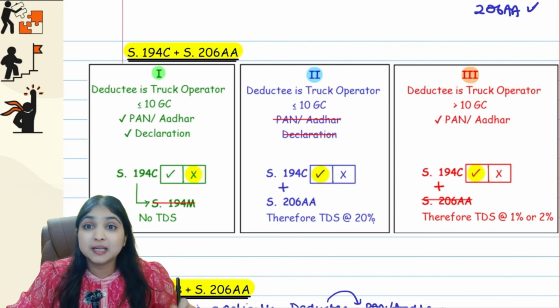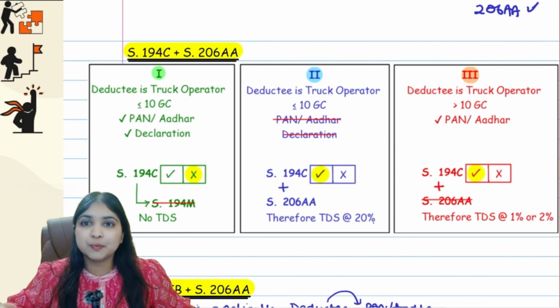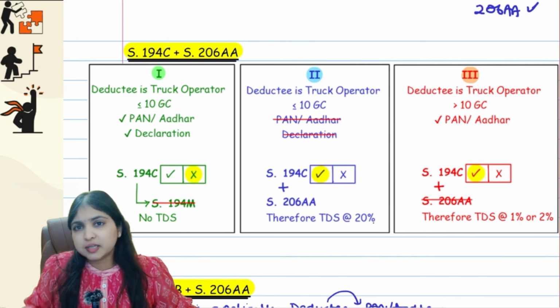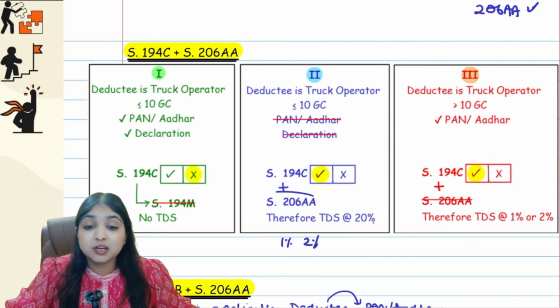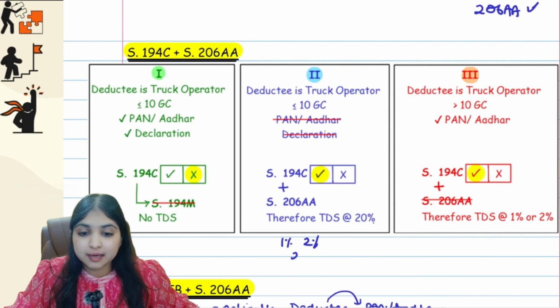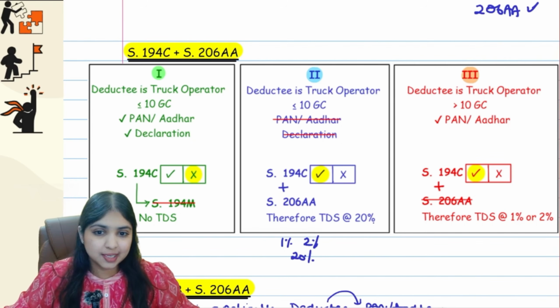So therefore, what will the TDS rate become now? In 194C, the TDS rate depends upon who the deductee is. If the deductee is individual or HUF, then 1%, otherwise 2%. 206AA says whatever is the applicable rate or 20%, whichever is higher. Obviously 20% will be higher. Got it? Now I think you would have understood.